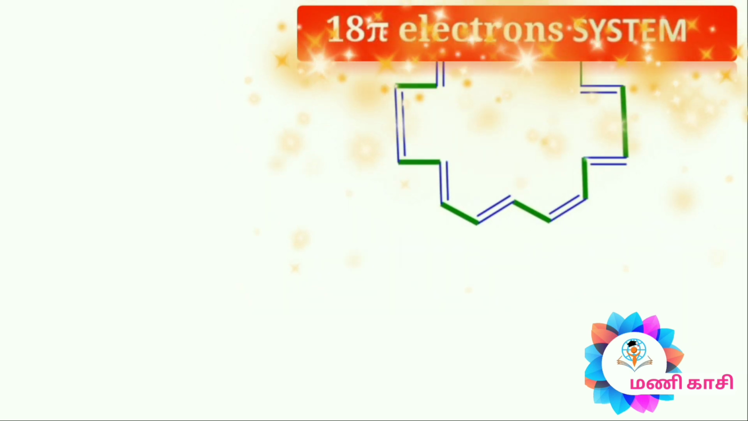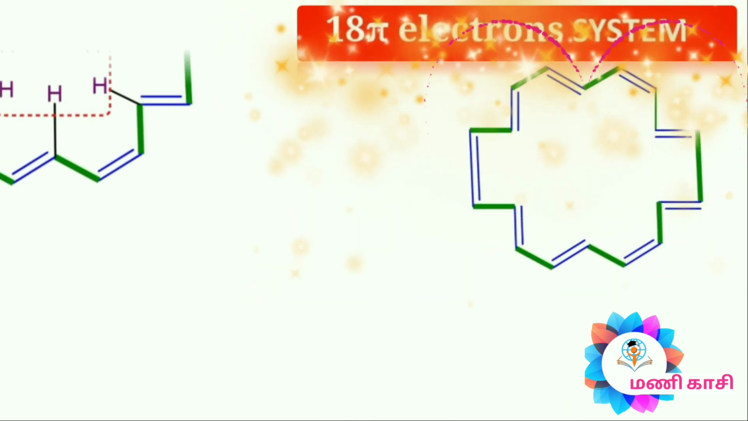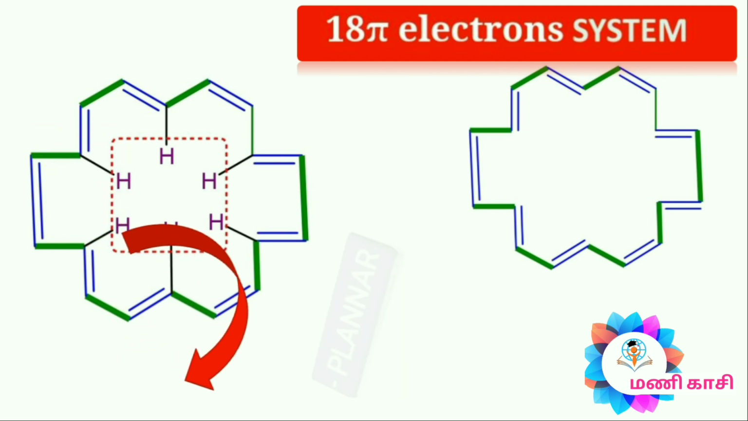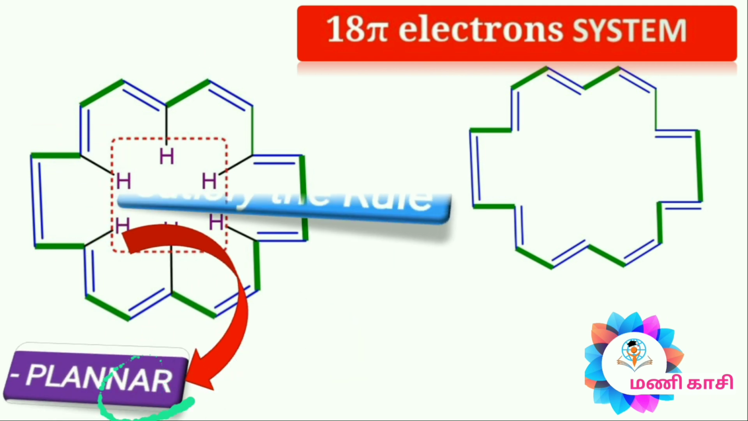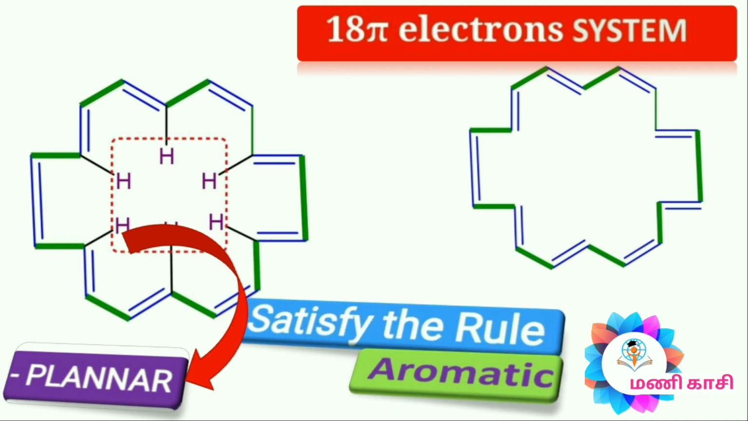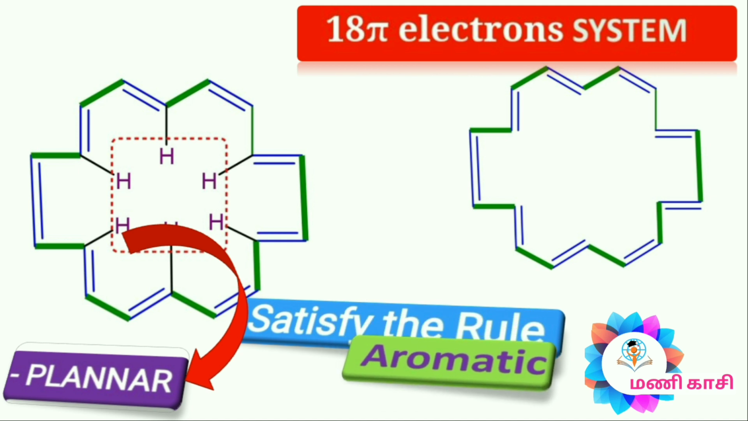In this case of the 18 pi electron system, it completely fulfills the rule. That means cyclic, planar, conjugated pi bonds and it follows the 4n plus 2 pi electron system. And also these 6 hydrogens participate in planarity. The total number of pi bonds is 9. That means odd. This compound is aromatic.